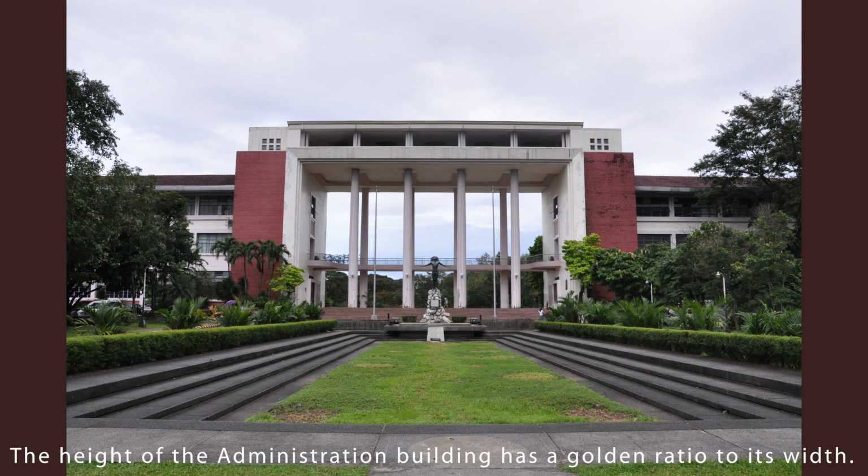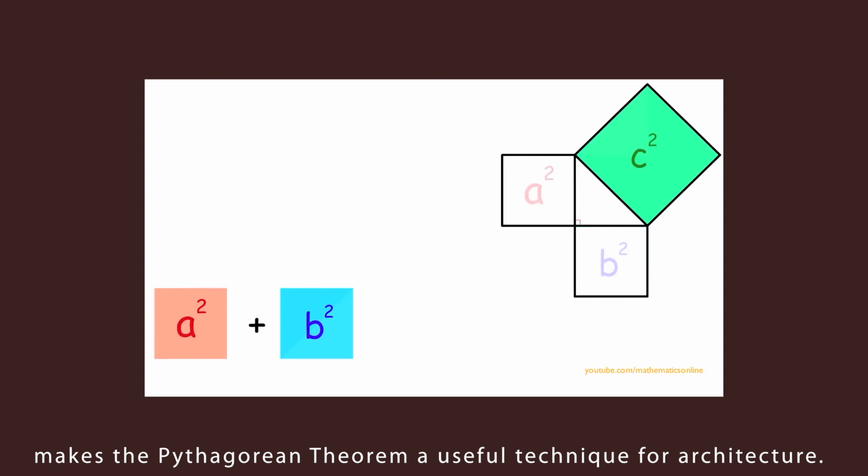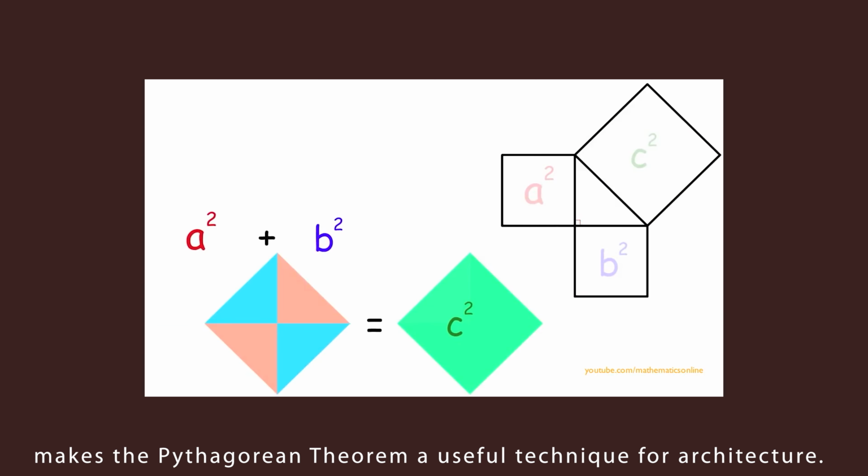We can also see concepts of the Pythagorean theorem in Philippine architecture that involve triangles such as cabins on beaches, specifically in Siargao. There is a place in General Luna, Siargao, called Triangle Palm, which has cottages that look like a hut with its triangle architecture design. Architects use the Pythagorean theorem, which is expressed by the equation a squared plus b squared equals c squared, in designing and computing the measurements of building structures. Being able to find the length of a side, given the lengths of other two sides, makes the Pythagorean theorem a useful technique for architecture.